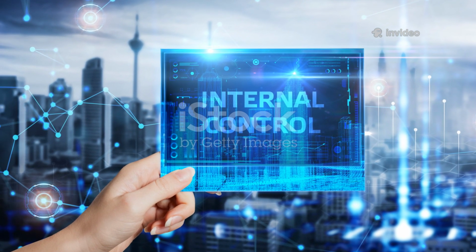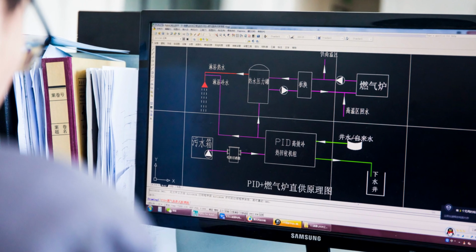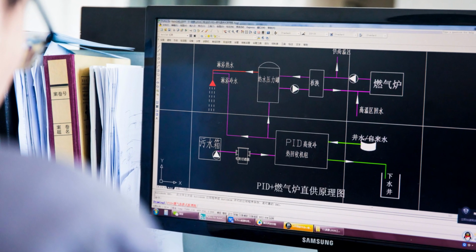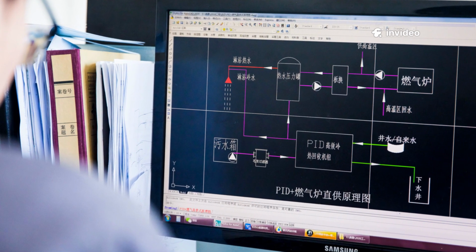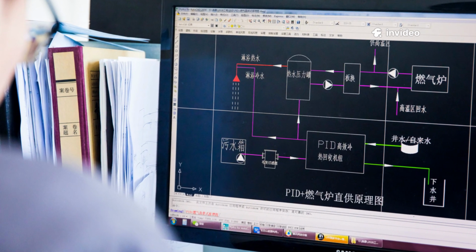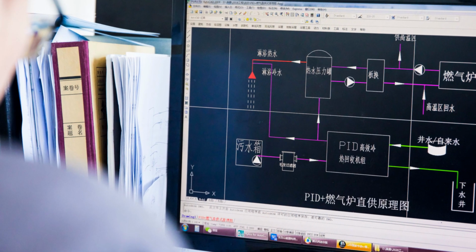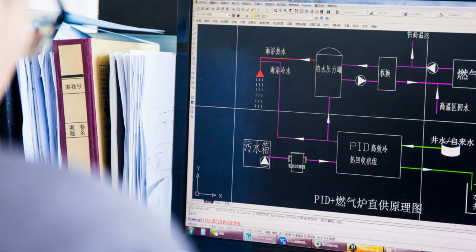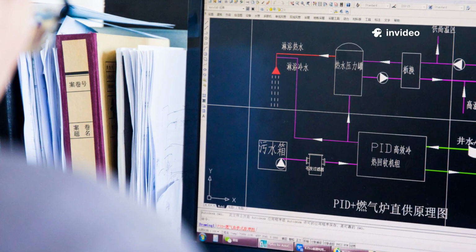A CMA's role includes designing robust and effective control systems tailored to the specific needs of the organization, monitoring the effectiveness of these controls, identifying weaknesses and recommending improvements, performing internal audits to ensure controls are operating as intended and to detect any potential fraud or errors.